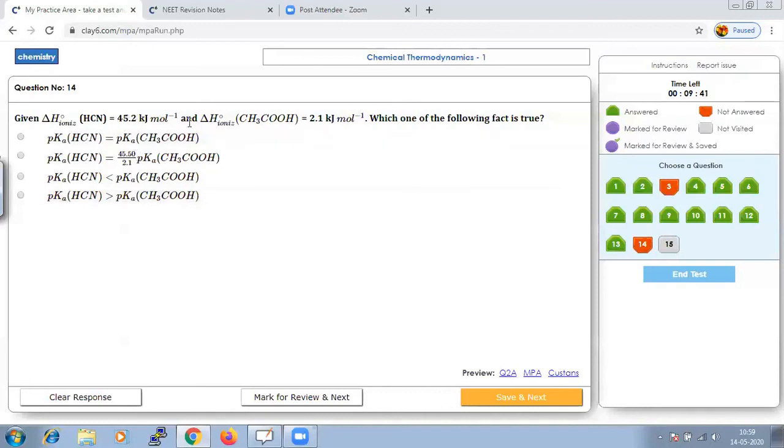Here if you compare the ionization value they have given is higher for HCN. Hence if the ionization value is higher, that means HCN is a weak acid compared to the other one, and if it is a weak acid, pKa value will be higher. Hence option D should be the right answer. Let us save that. Go to next.